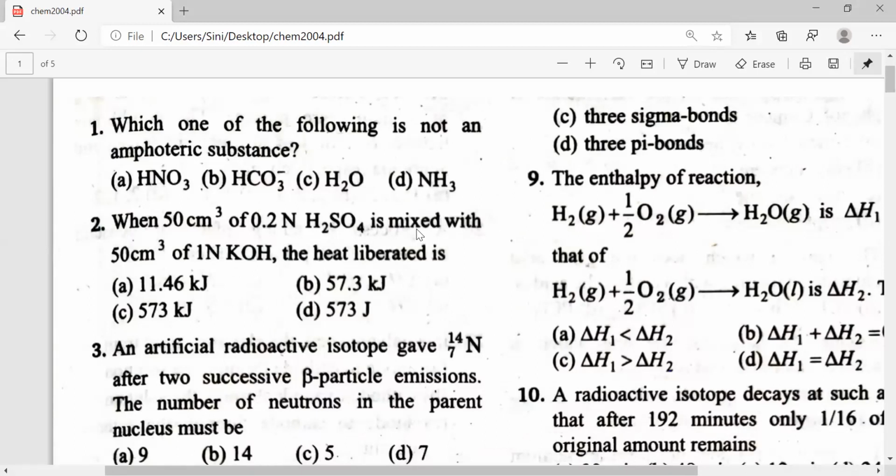Whichever you feel like. For the first question, what is the answer for the first one?